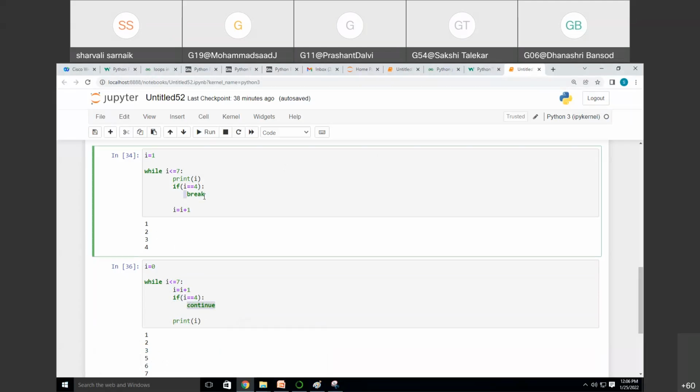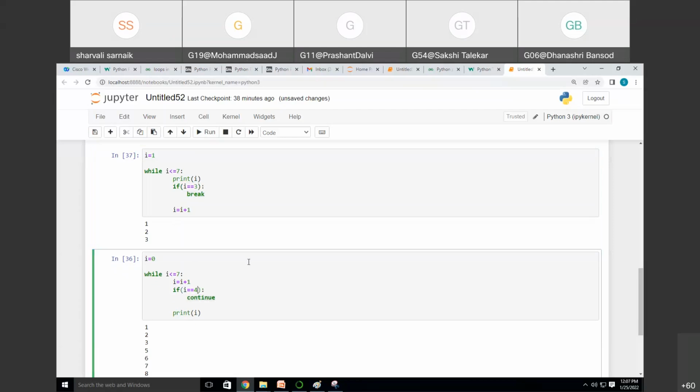Okay? And in the break, what it does, it will stop the further execution only. It will not print anything after that. So if I'm giving, instead of 4, I'm giving 3, it will only print 1, 2, 3. And here also, if I'm giving 3, it will skip the number 3 and it will jump to the number 4. So this is the difference between break and continue. Break will stop the execution, and the numbers will not print ahead. And the continue, what will it do? It will skip that number and it will print the other numbers. So this is the difference between break and continue in Python programming.